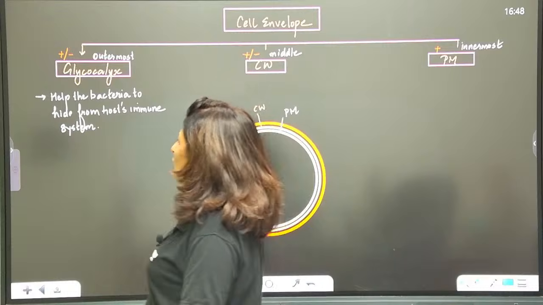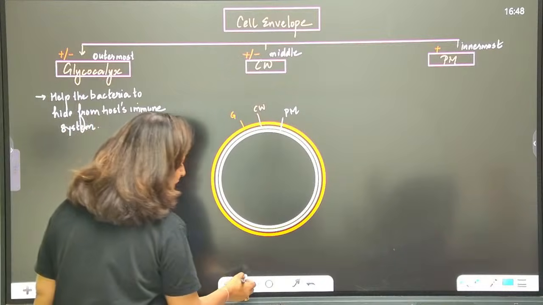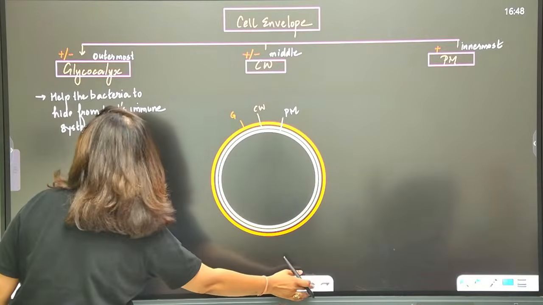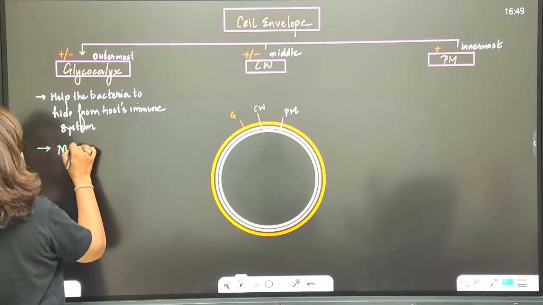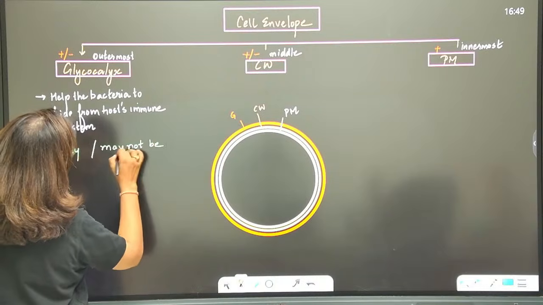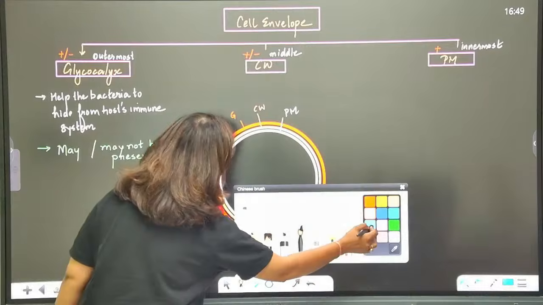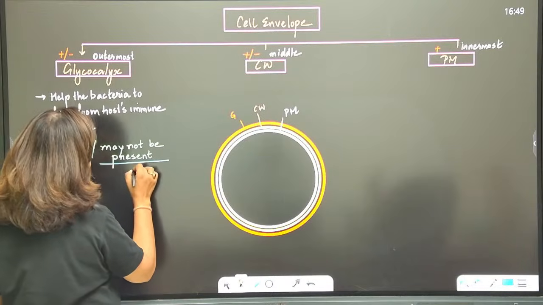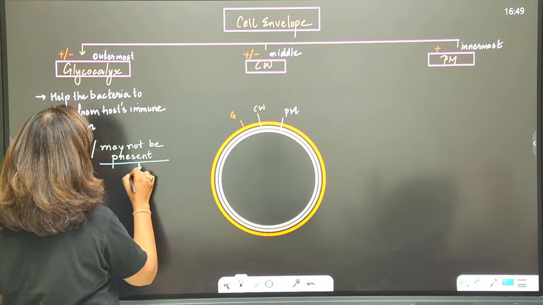Noted? Now, the glycocalyx may or may not be present. If it is not present, listen here, such bacteria are known as R strain.